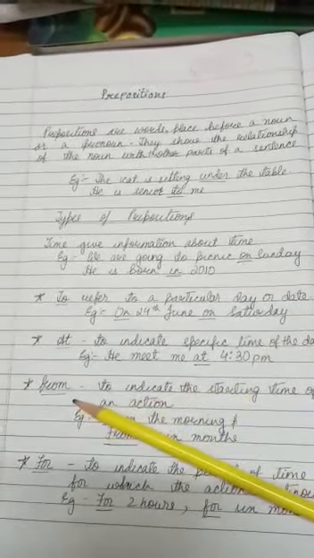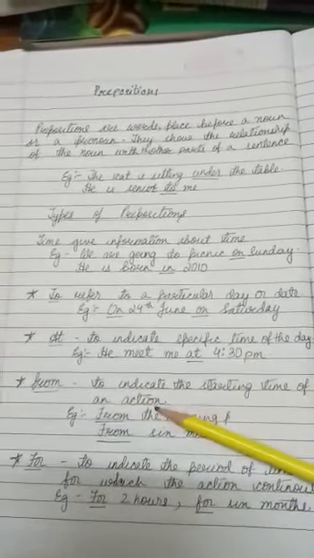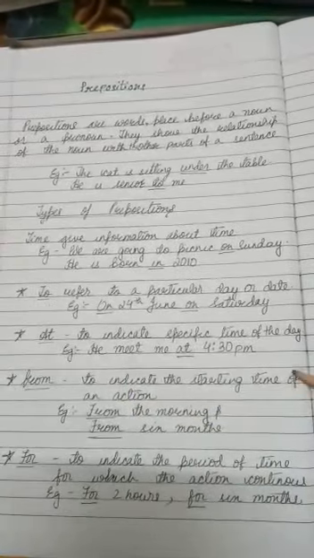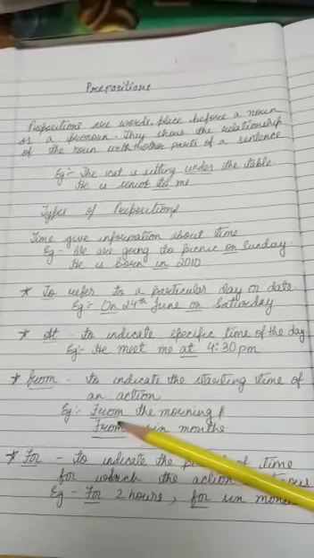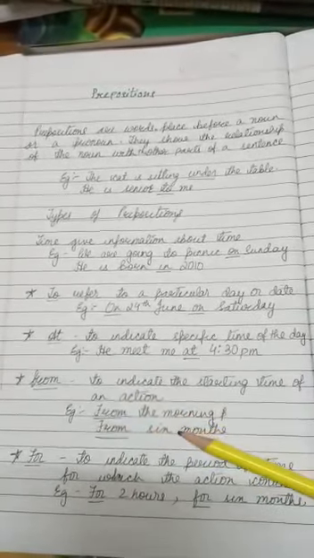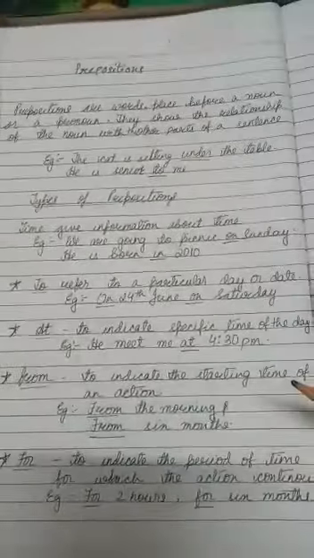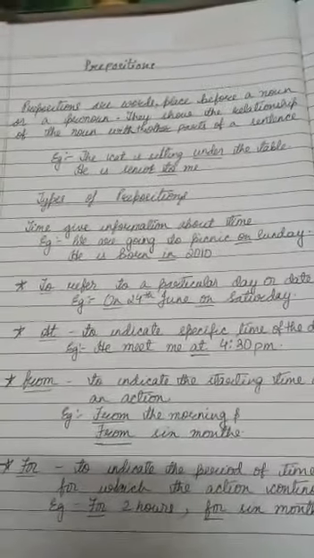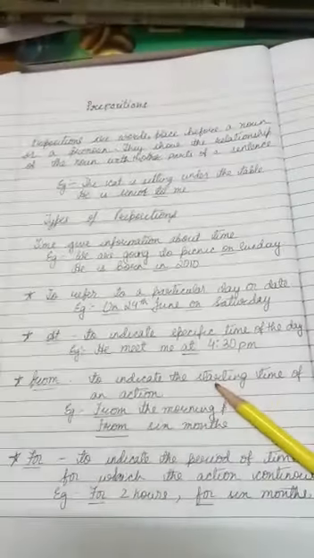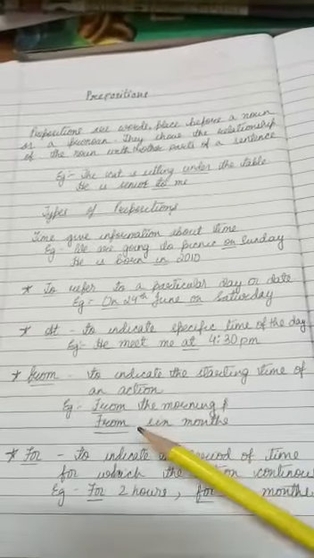Next one is "from", to indicate the starting time of an action. Example, I will come to school from Monday. I am just giving you an example. There will be a meeting from Monday. He is leaving from 6 months. In this case you can write "from".